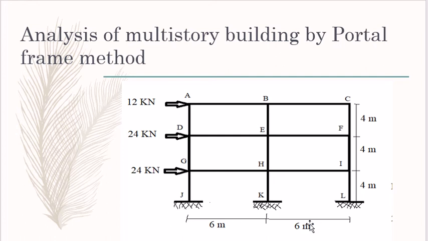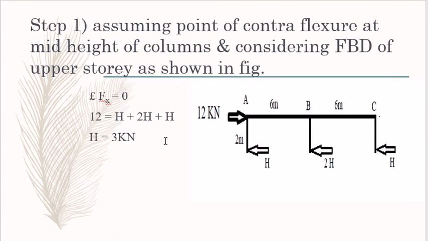In that, the horizontal dimensions are the same, 6 meter, 6 meter, and the vertical dimension for each floor is 4 meter, 4 meter, 4 meter. The external loading is 12 kilonewton, 24 kilonewton and 24 kilonewton on the third floor, second floor and first floor respectively. So this is the given data in the numerical, and according to that we have to analyze it.